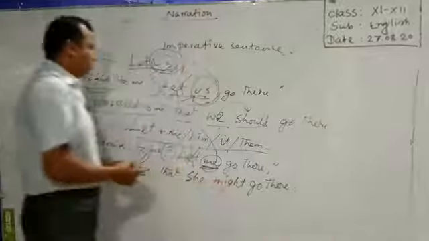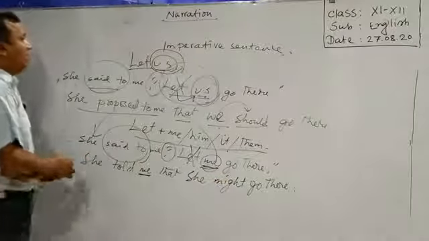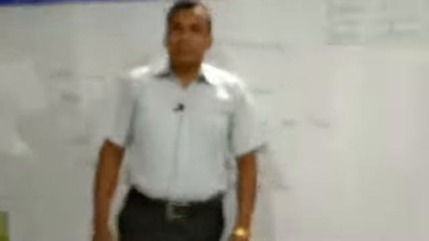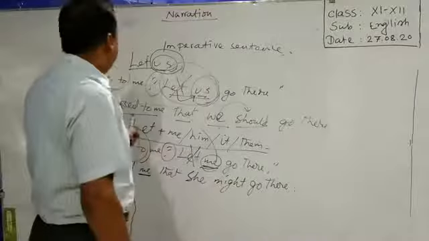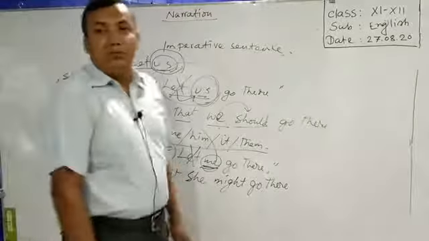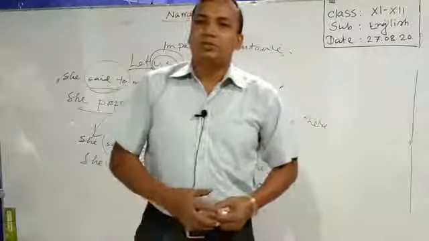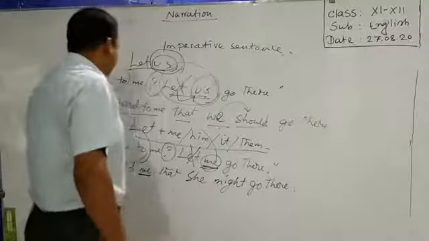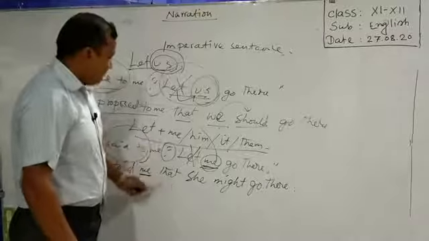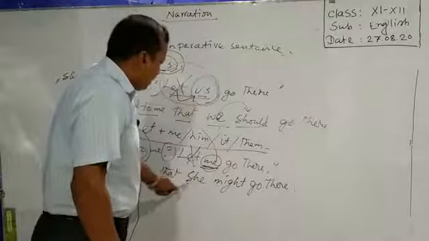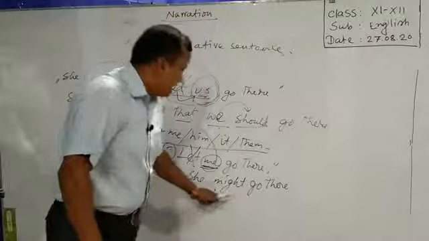Okay. So, when we will face let us, what you have to do? We have to use proposed instead of said. At the same time, when we will find let me, him, it, them, what you have to do? You have to do it normally. I mean, you have to replace said to using told, and you have to use the connector that, and then the subject, and you have to use a model might go there.